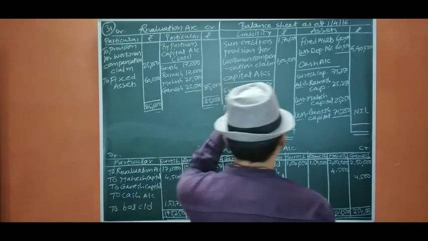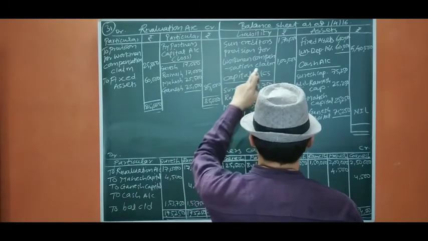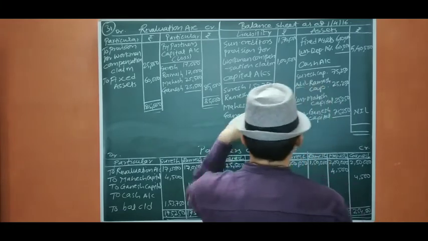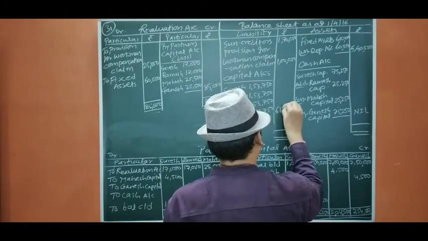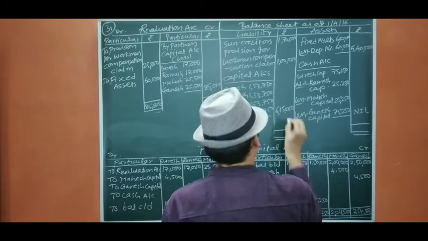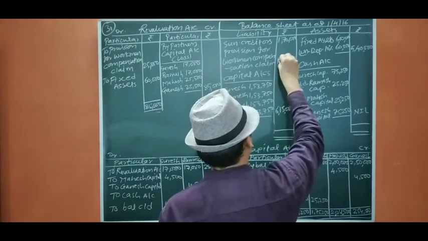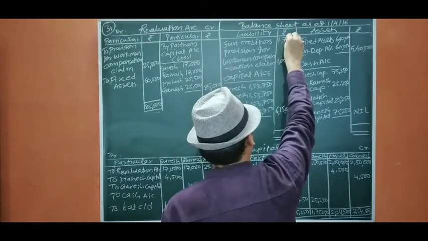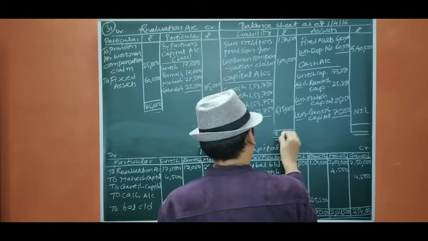This is 4 lakh, 6 lakh, 612 and 615, 715, 815, 885.